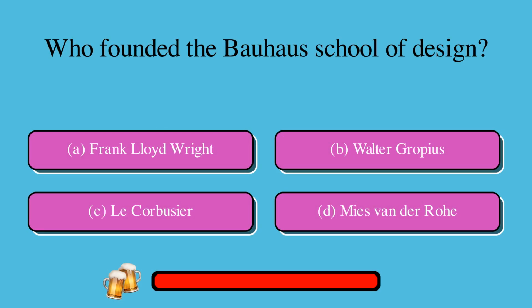Who founded the Bauhaus School of Design? A. Frank Lloyd Wright, or B. Walter Gropius, or C. Le Corbusier, or D. Mies van der Rohe? The correct answer is B. Walter Gropius.